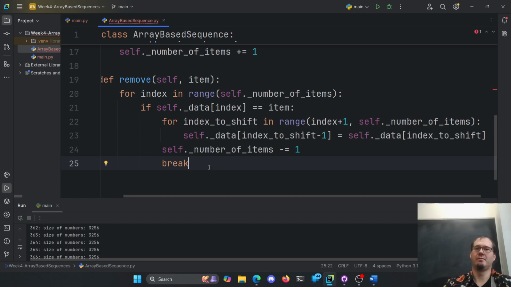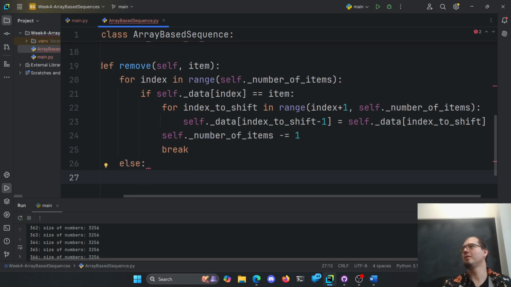Now we can break. If we went through that whole loop and we didn't break, now remember you can use that fun little else in a loop here.